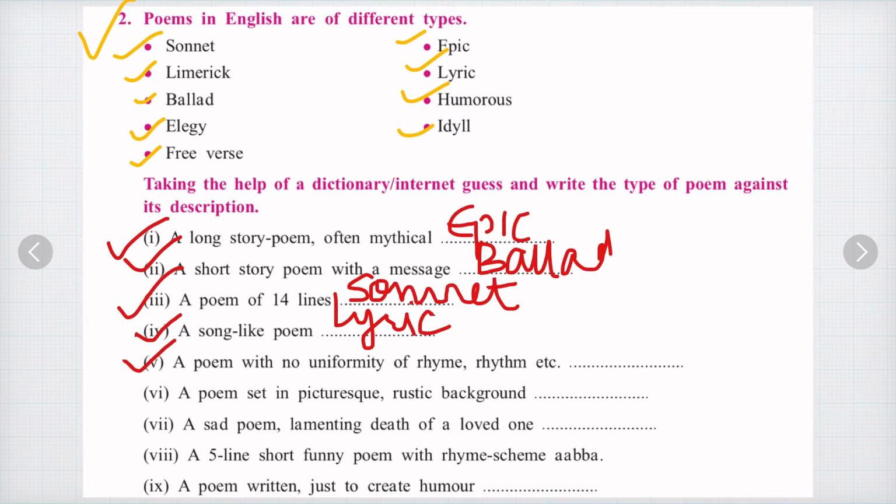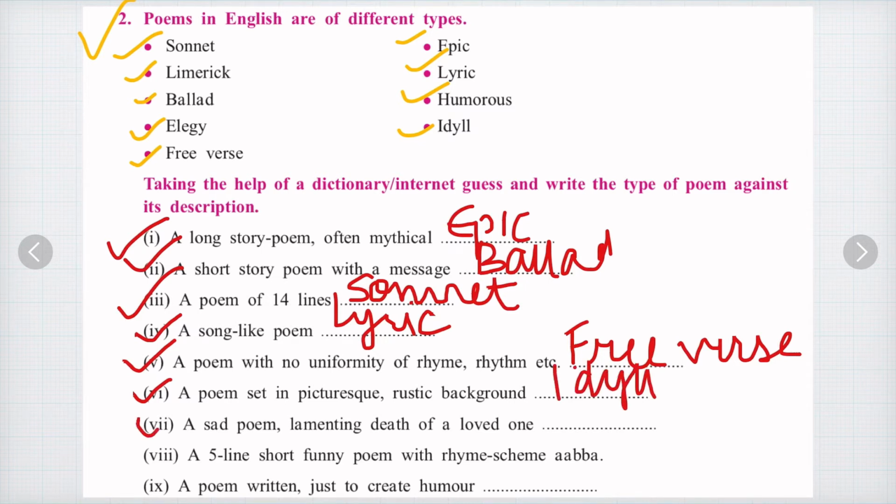A poem with no uniformity of rhythm and rhyme, etc. So this is free verse poem, which does not have any rhyme scheme. So that is free verse. A poem set in picturesque rustic background. This is idyll. A sad poem lamenting death of loved one. This is elegy.